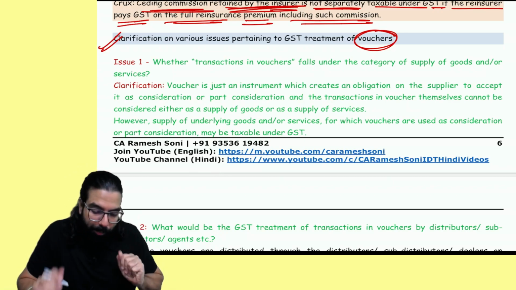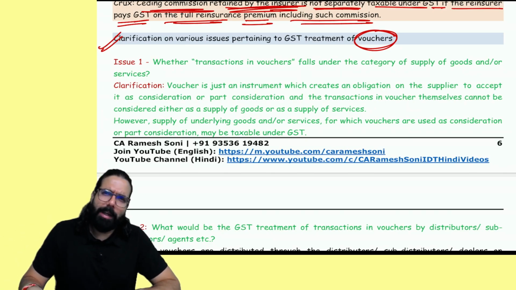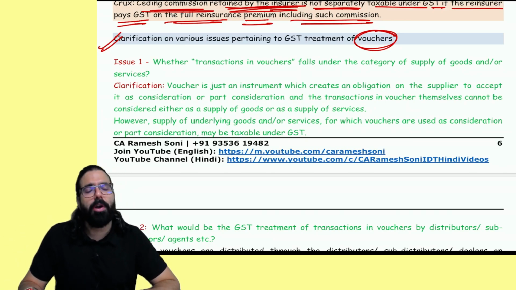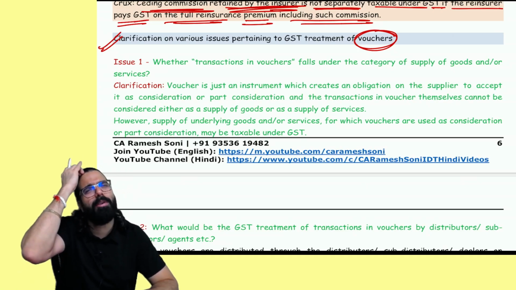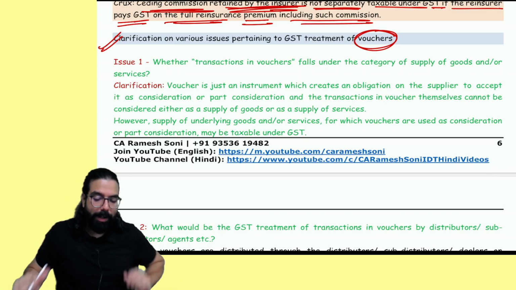Okay, so now students used to tell me, sir, what if voucher is redeemed, or is voucher money, not money, or are vouchers goods, not goods? So lot of thoughts were there when we used to discuss in class also. Now government has settled all of them. Let's go ahead and understand this.